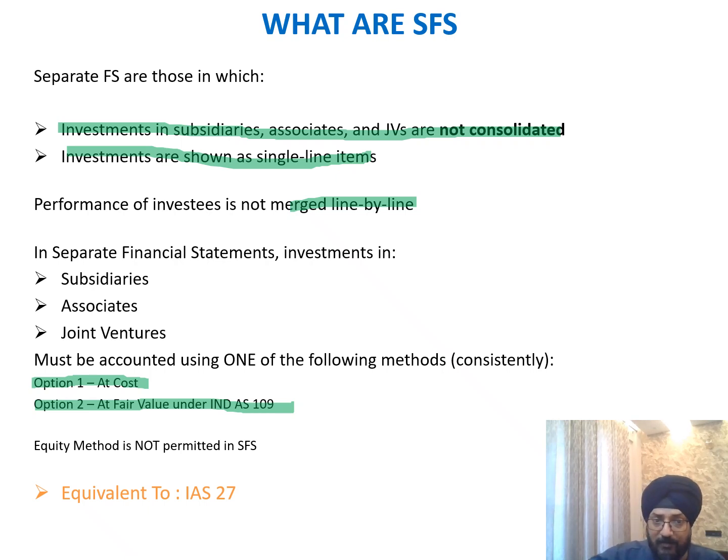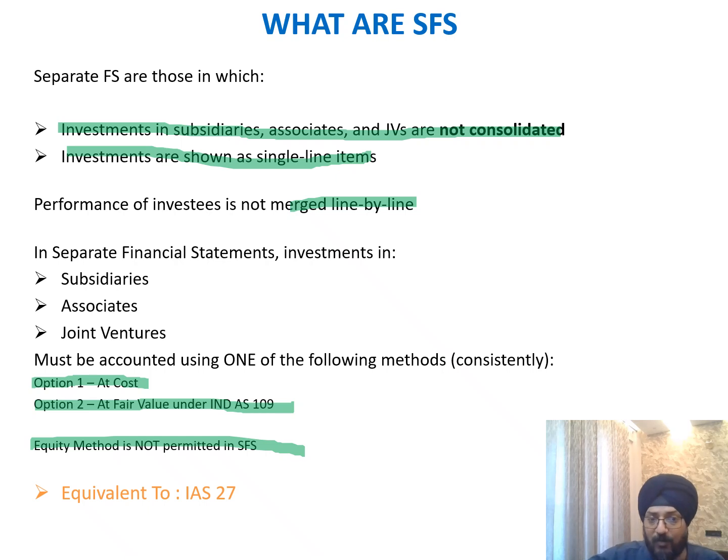Equity method is not prescribed for the SFS. Equity method is prescribed logically in a consolidation, in a CFS. So the same investment in subsidiaries, associates, and joint ventures in the CFS will be accounted for in the equity method. But when we come to the SFS, for the same investment, it has to be accounted for either at cost or at fair value as per Ind AS 109. So which means that two methods are permitted. Option one is the cost method, and second one is the fair value method. So we'll move to the next slide.